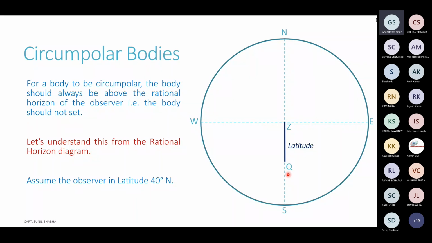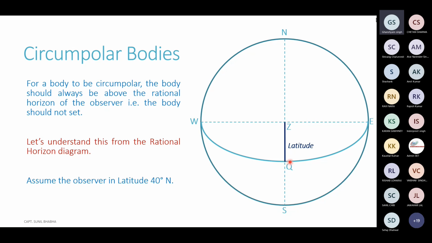It is represented as point Q in the rational horizon diagram. We are aware that the equinoctial always passes through the west and east points. So we know that the equinoctial will pass through W, Q, and E. And we can now show the equinoctial in our diagram. We have the equinoctial here.